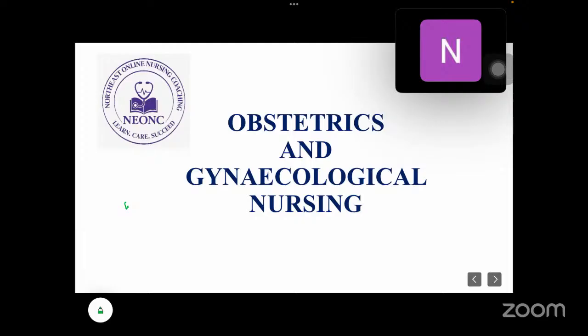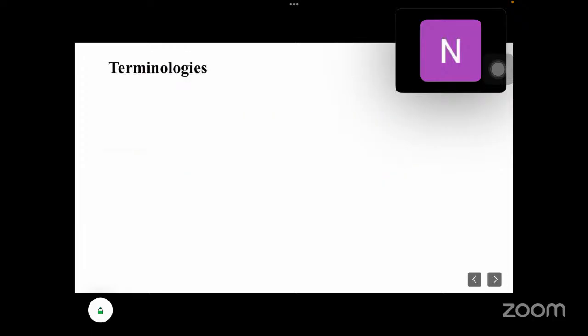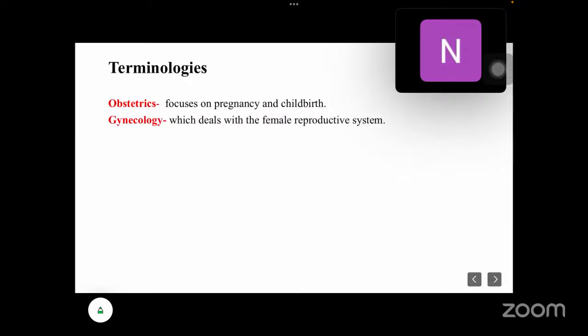Today I will be discussing a few MCQs on obstetrics and gynecological nursing. Before going to the MCQs, let's see a few basic terminologies. Obstetrics focuses on pregnancy and childbirth, whereas gynecology deals with the female reproductive system. Andrology is the study of the male reproductive system and related problems.